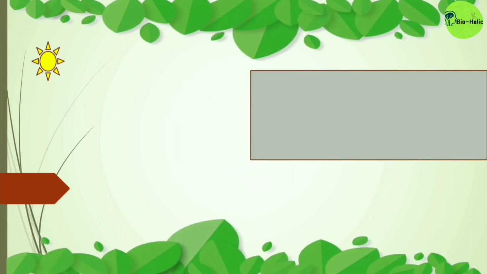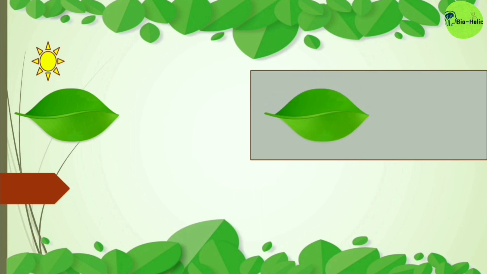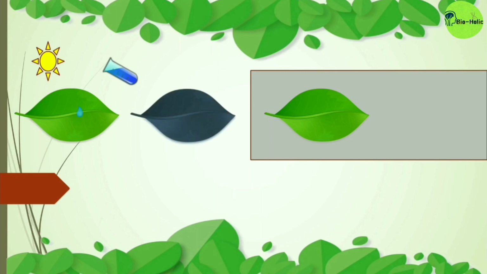How can we know that by photosynthesis glucose is produced and that is stored as starch? Let's take a leaf and put it in the sunlight and take another leaf and put that in a dark room. And after some time, put iodine on both of the leaves. In case of the leaf that was in presence of sunlight, you will see the leaf will become blackish or bluish in color, which proves that starch is present. But in case of the leaf that was placed in the dark room, after adding the iodine, you will see no change.